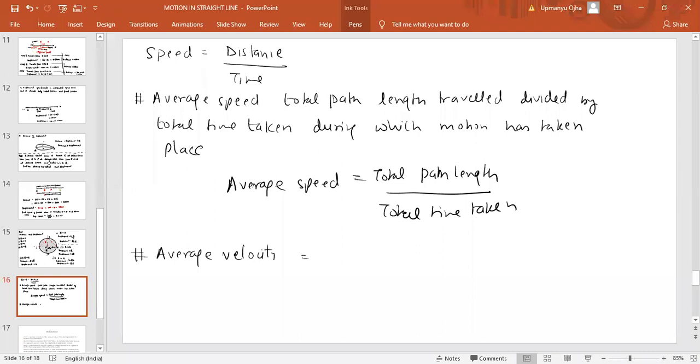Vectors and motion. The motion part you have to study. Vectors I will teach you. First you study the motion part, then the vectors will come.